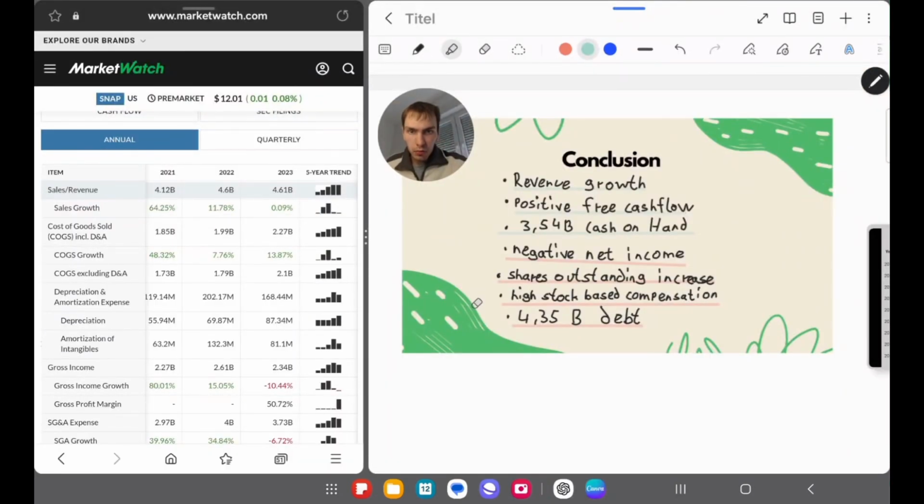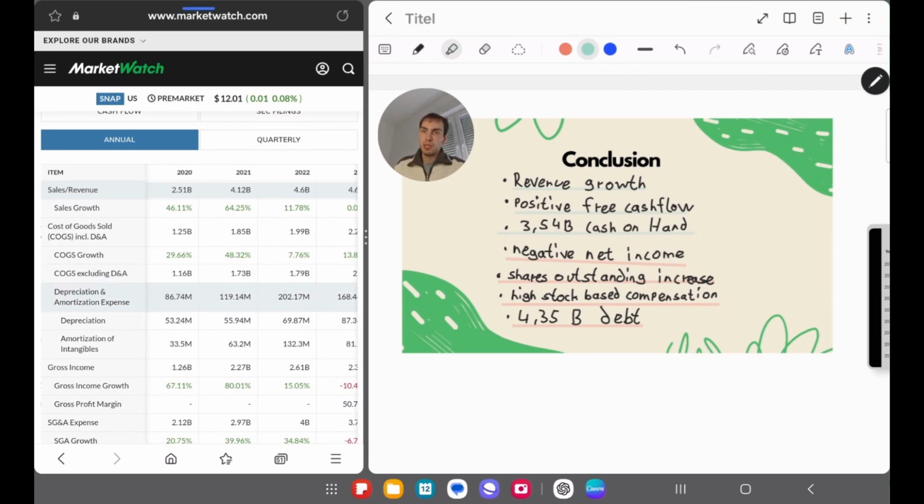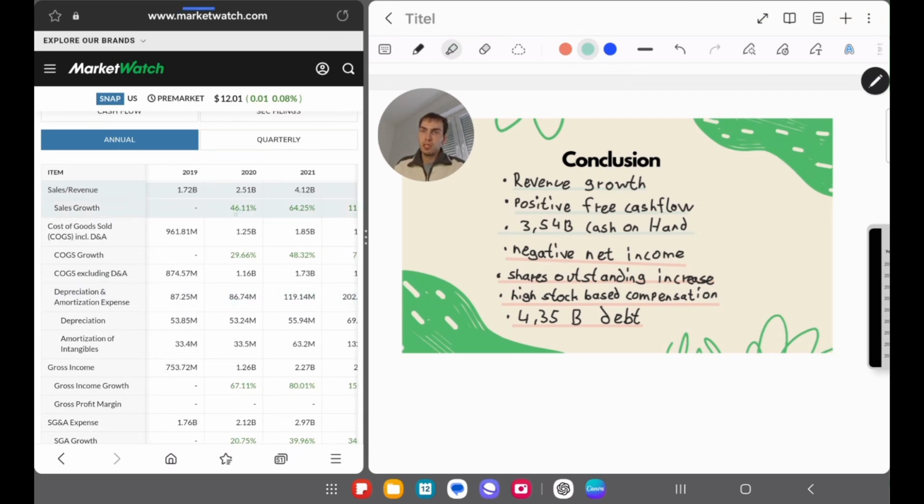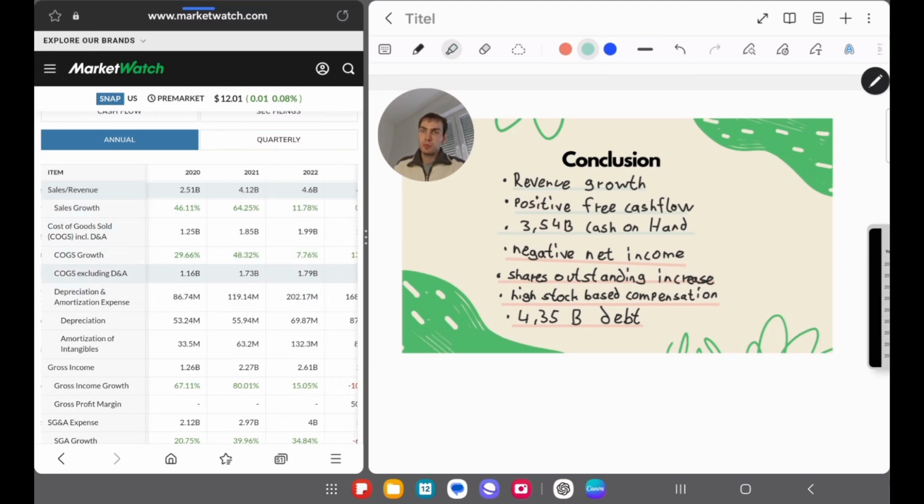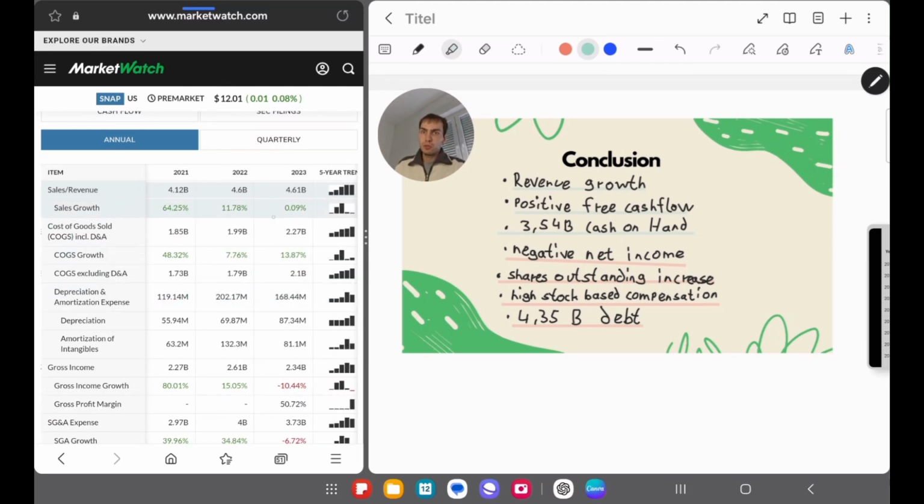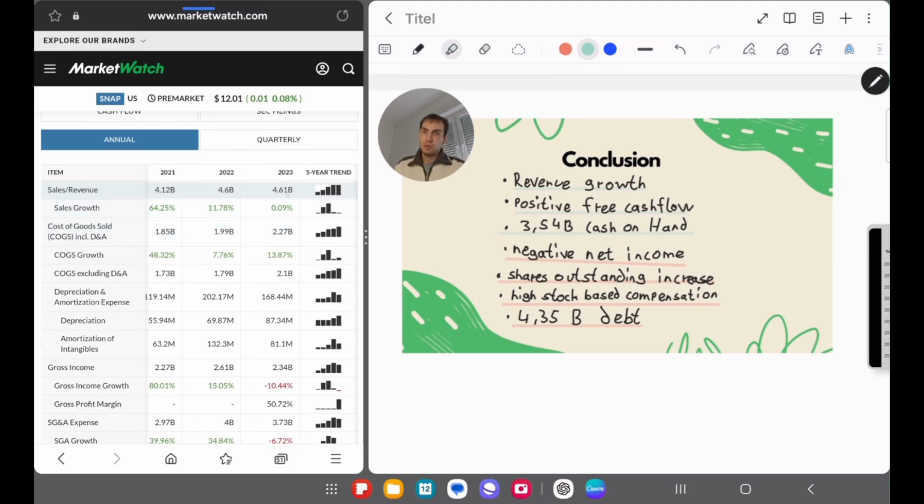So I would like to give my conclusion about this company. Let's start with the positive things. They have a good revenue growth for some years, especially in 2020 with 46% and in 2021 with 64%, which is very good. We also have to mention that the revenue growth is not as good as before. Now the revenue grew in 2023 around 0.09%, which is not great.